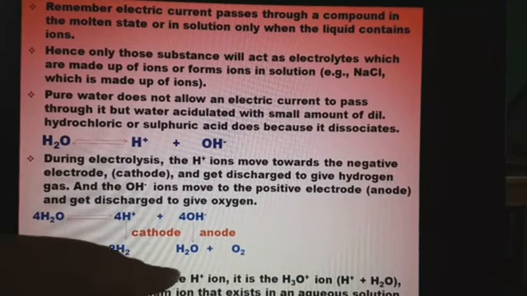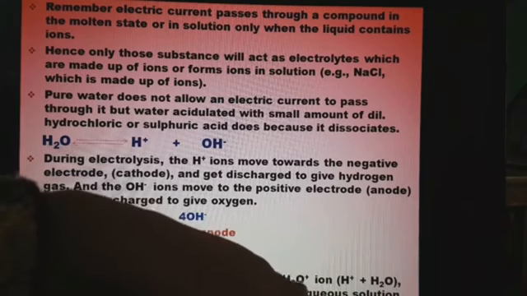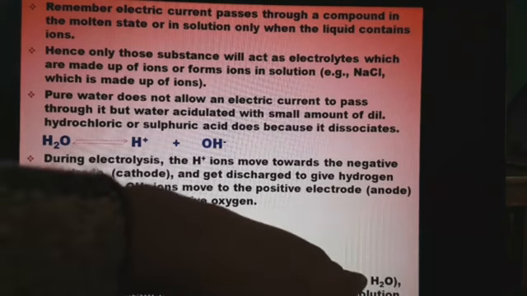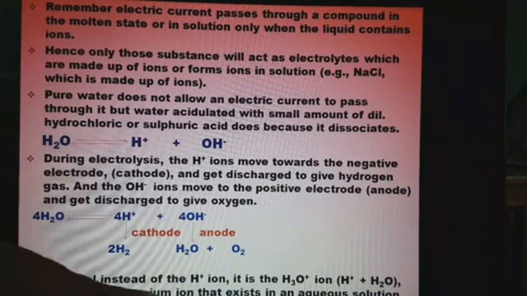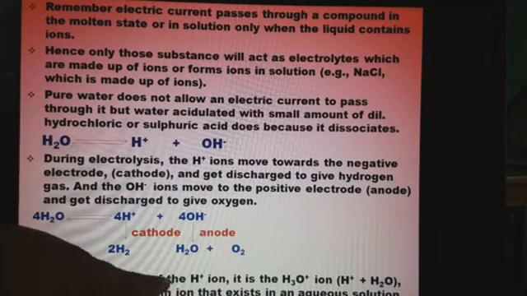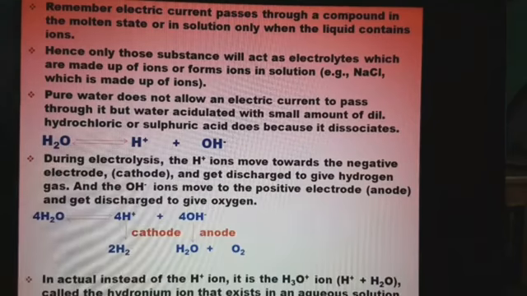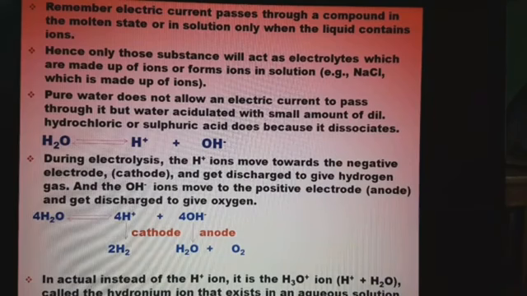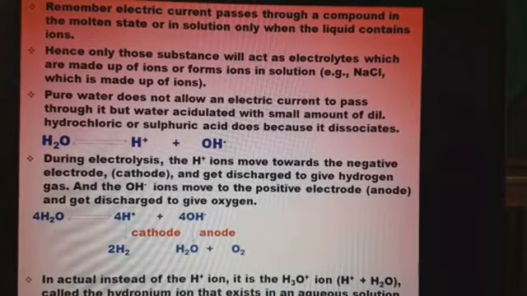In actual fact, instead of hydrogen ion, it is the hydronium ion, H3O plus, which is made up of hydrogen ion and water, that exists in an aqueous solution. Generally we say hydrogen ion is there, but in actual fact the hydronium ion is present. You will be learning about this in higher classes.